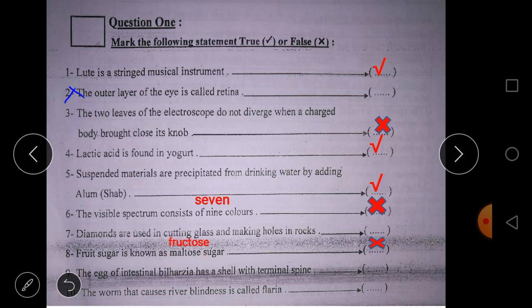The egg of the intestinal bilharzia has a shell with terminal spine. No, it is not true because it contains lateral spine. Number 10, the worm that causes river blindness is called filaria worm, which is true. So this is the first type of questions.